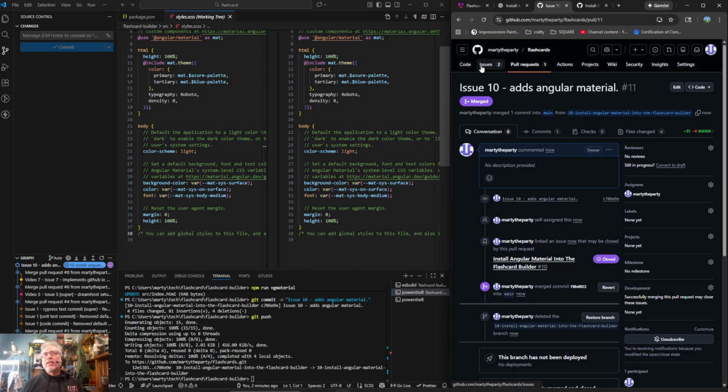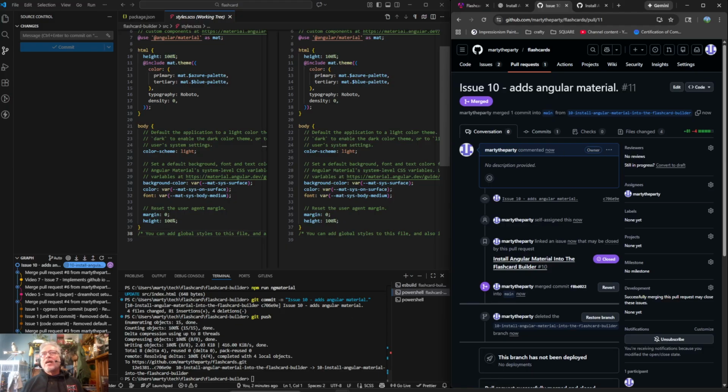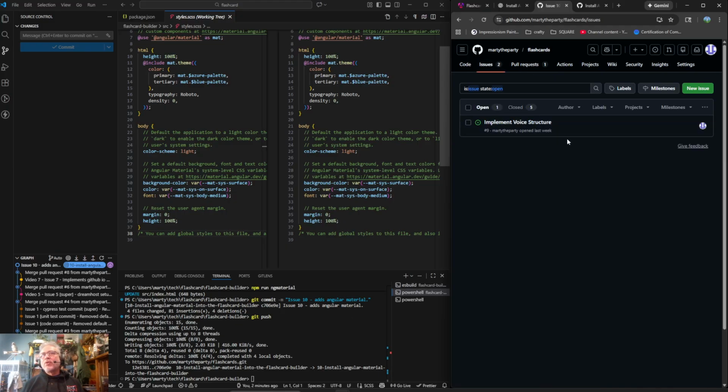So if we were to look at our commits, we'll be able to see exactly what it takes to install, or exactly how we installed Angular Material. So now let's go back to our issues. We should only have one again, and that's implement voice structure. That's number 9. So let's go to main. I think it's main. Git checkout main.